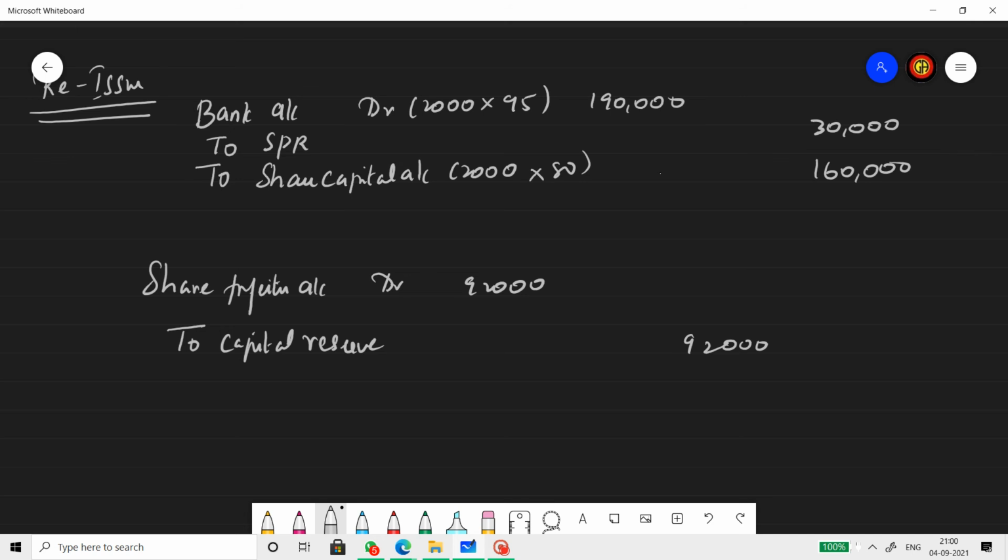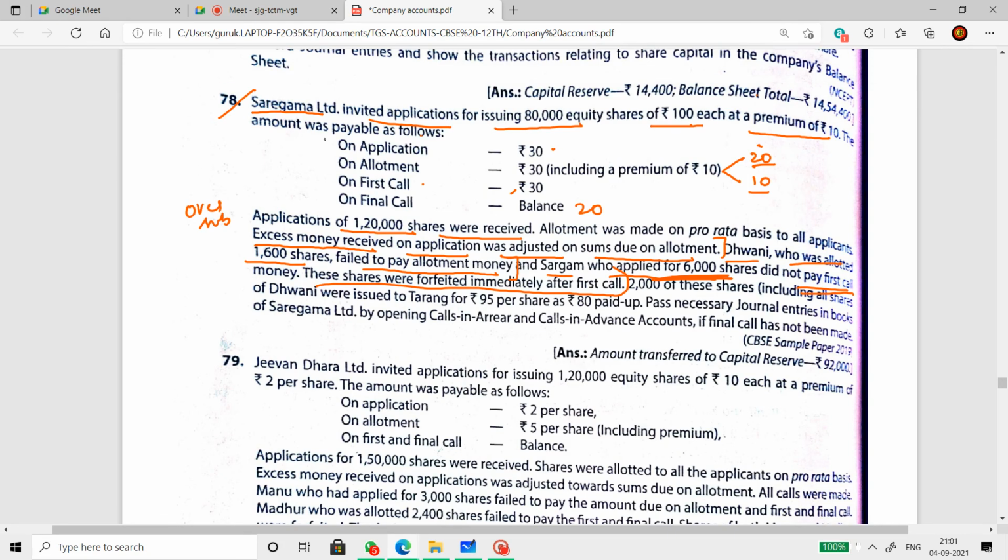Now reissue entry. Out of 5,600 shares forfeited, that is 4,000 shares of Sargam and 1,600 shares of Dhwani, only 2,000 shares were reissued. And out of the 2,000 shares, full shares of Dhwani is included. So remaining 400 of only Sargam is included here. So reissue entry would be bank account 2,000 into the reissue. 2,000 shares reissued at 95 per share, 80 paid up. So paid up value is only 80, but reissue price is 95 rupees.